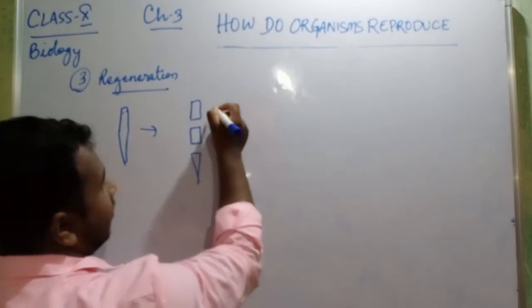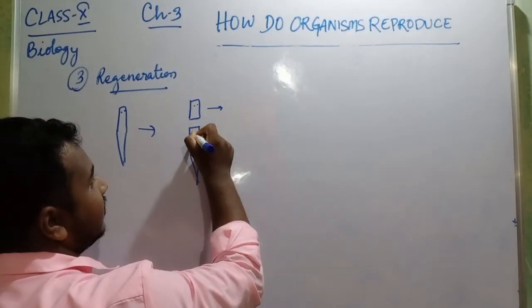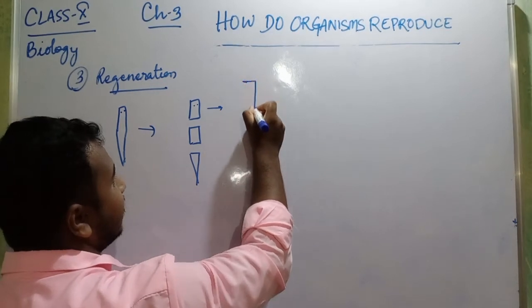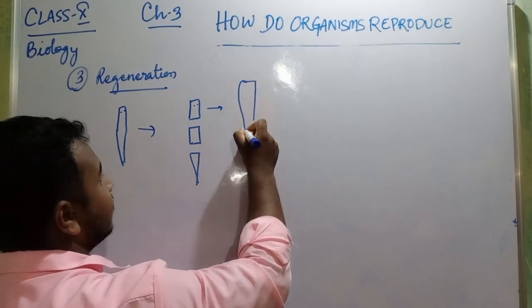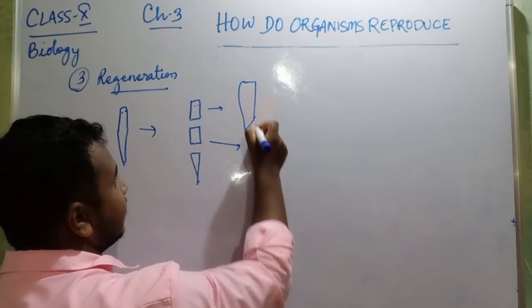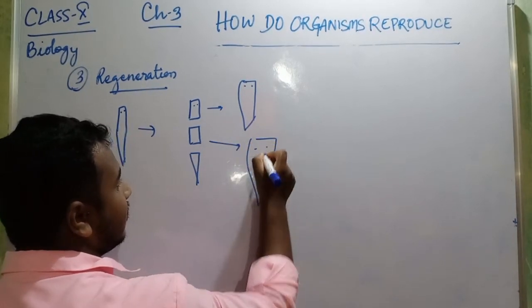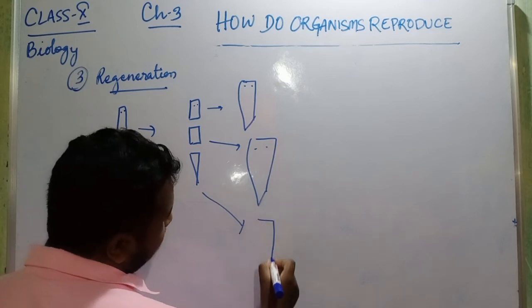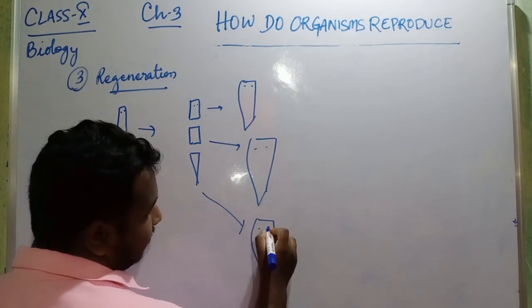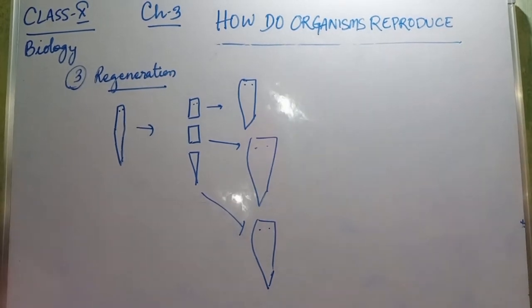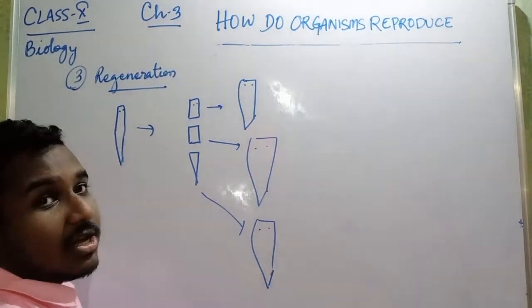Now each part will grow into a new planaria. That means it will grow like this, the middle portion also will grow like this, and this portion also will grow like this. So each part of this planaria will grow into a new planaria. This is called regeneration.